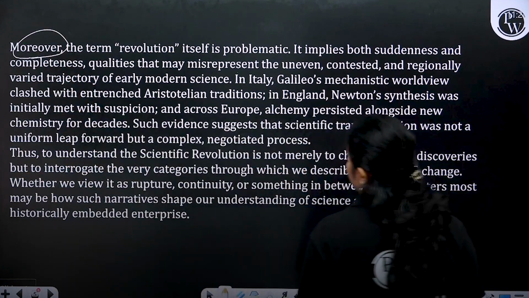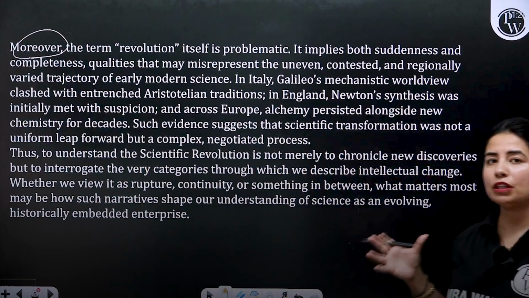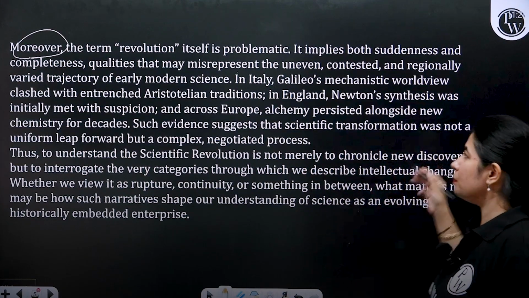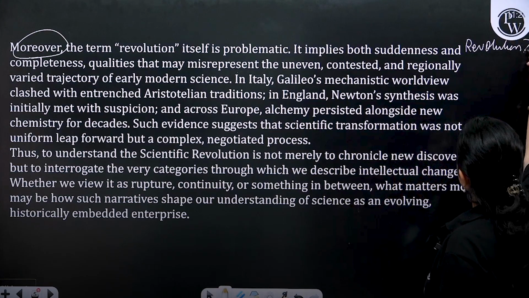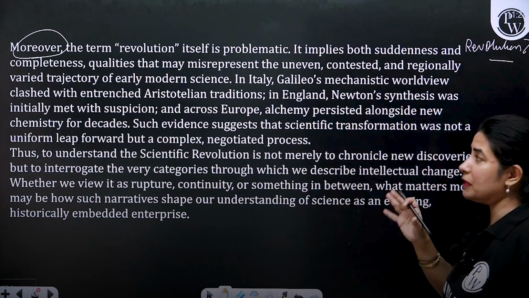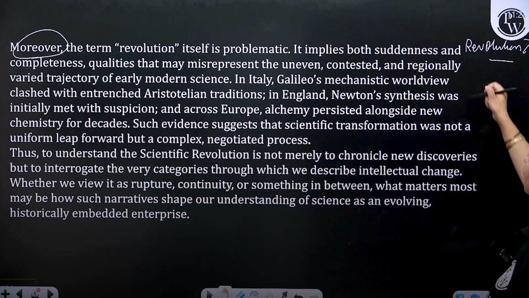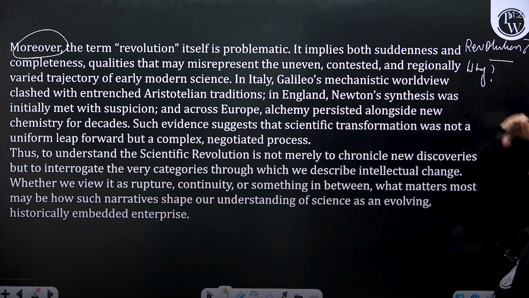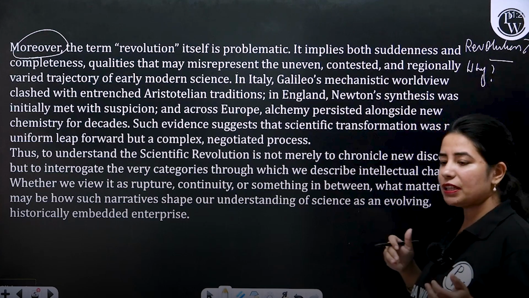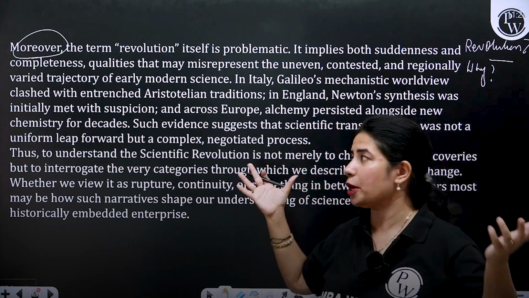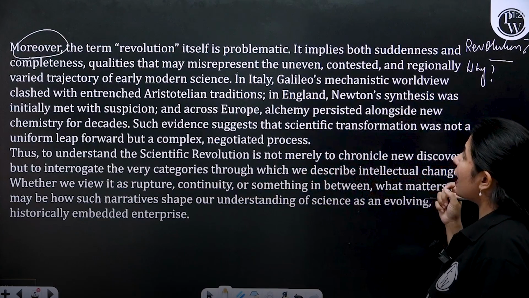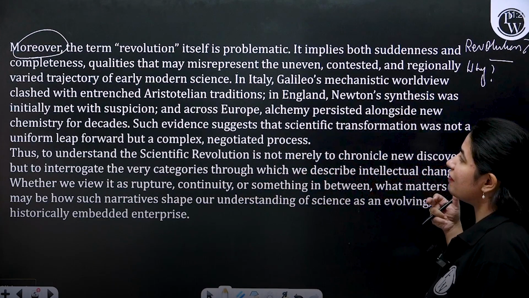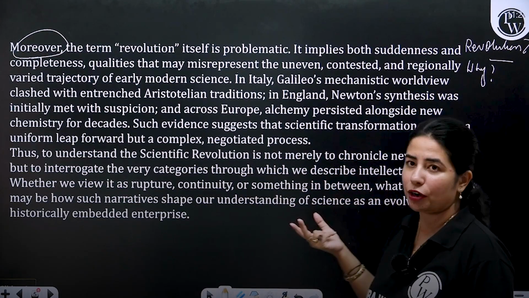Moreover, the term revolution itself is problematic. So the author is concerned with the term that is given, revolution. The author is saying that this term in itself is troublesome, problematic. It implies, and then the reasoning is provided for why it is troublesome. It implies both suddenness. So revolution का मतलब क्या हुआ, अचानक से कोई एक major change आ गया, right? And completeness, qualities that misrepresent the uneven, contested, and regionally varied trajectory of early modern science.